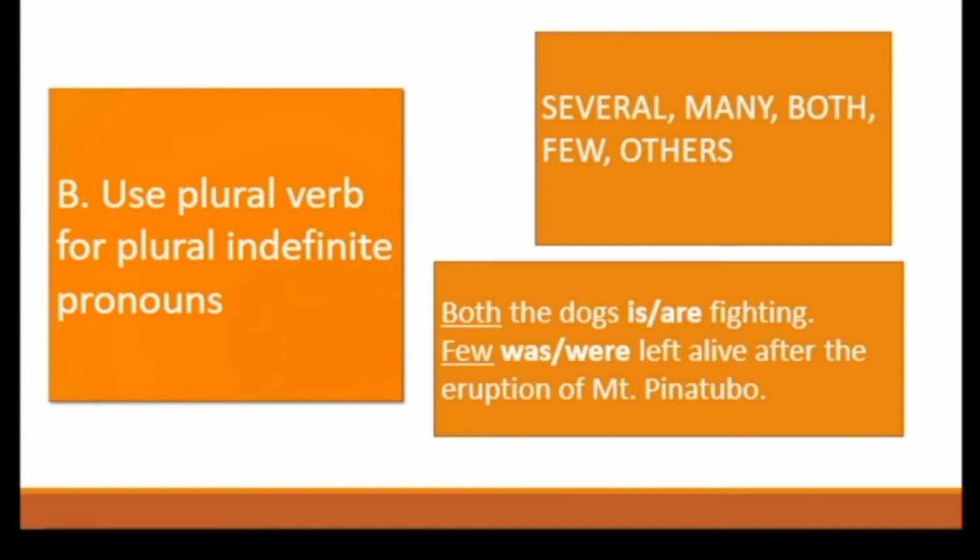What is the answer? The answer is are. Why are? Because of the word both, which is part of the plural indefinite pronouns. Next, few were left alive after the eruption of Mount Pinatubo. The answer is were, because of the pronoun few.